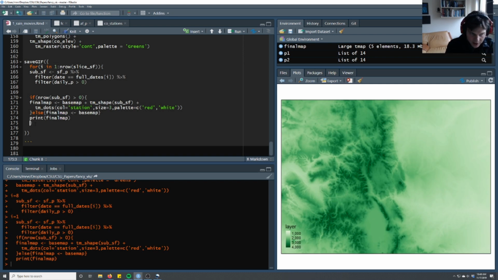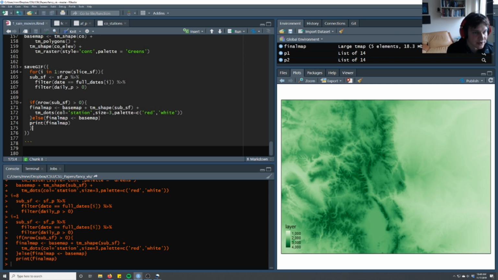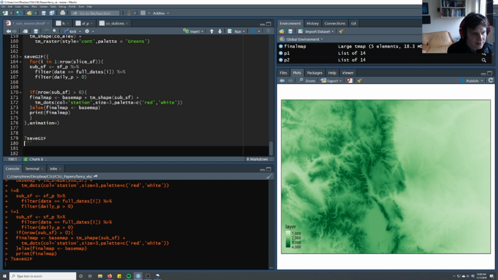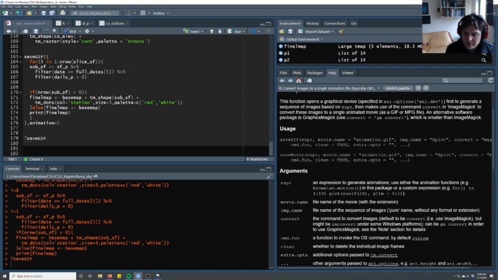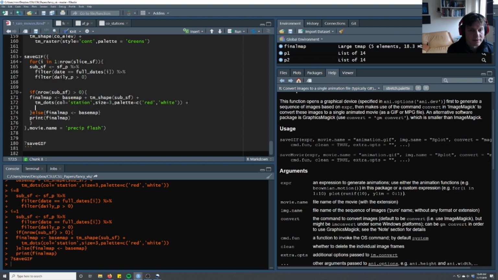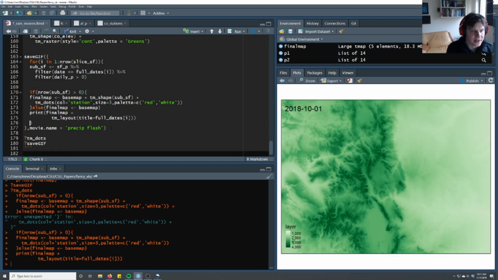Great. So now we're going to make a video that's going to flash when we have those, and then here we can add some controls. I'm going to show you the help file for save GIF, and so here we can make a movie name. Let's call this precip flash. Oh, you know what we also want to add is a title. This is going to just flash as we go through.